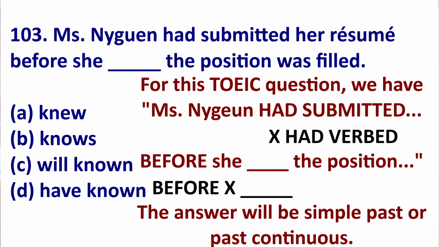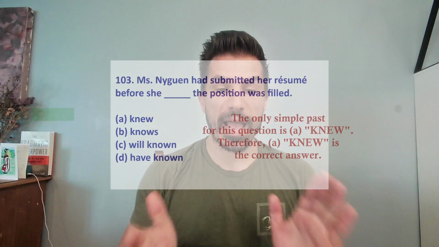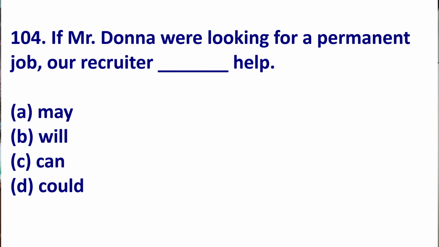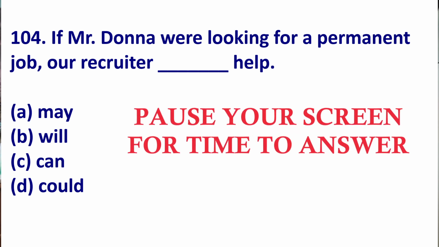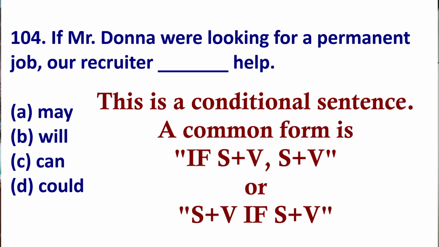Then we see before. So we know we are going to go before she simple past. Now you could also use past continuous, but we don't have that. So the answer is A. All right, 104. This question looks so difficult, but the answer is actually very easy. This is a conditional sentence. That means it's using if.